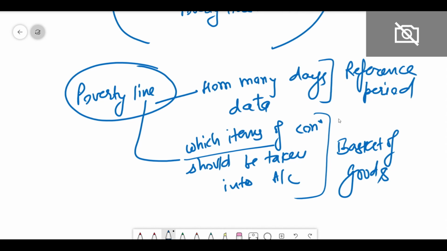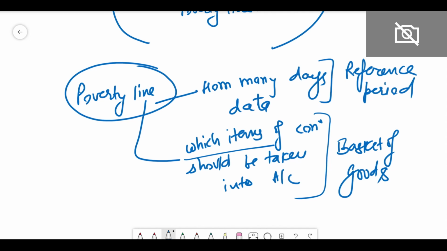So in India, for defining this reference period and which basket of goods should be considered, we have constituted many committees, right? These committees have given recommendations over a period of time.